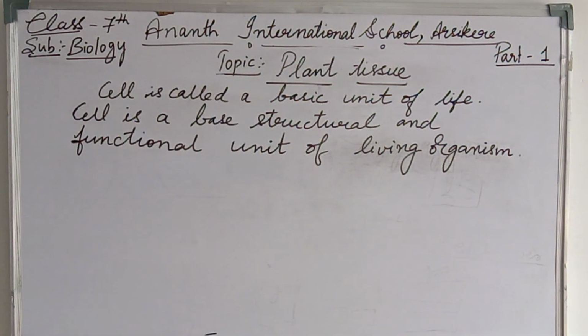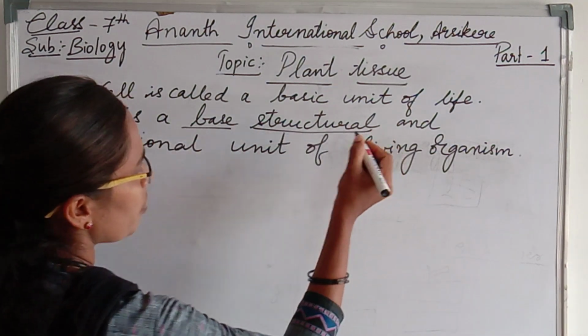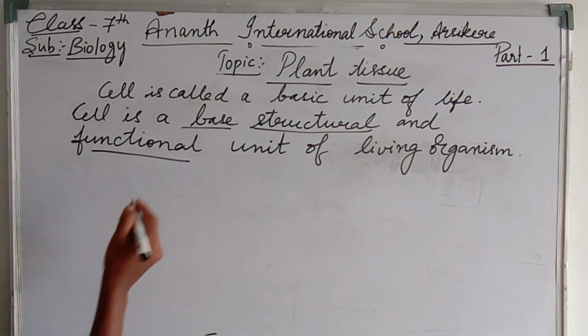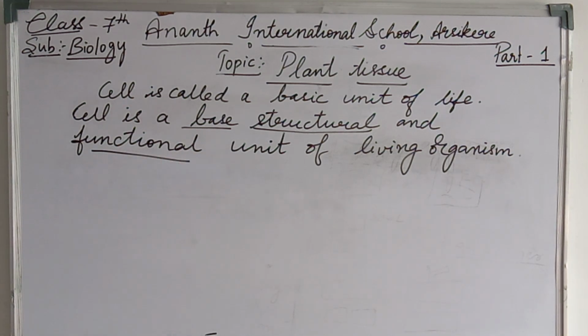Each living organism is made up of cells. The cell is the base structure. Base structure means it gives shape, and functional means work. Whatever work takes place in a living organism takes place with the help of the cell.